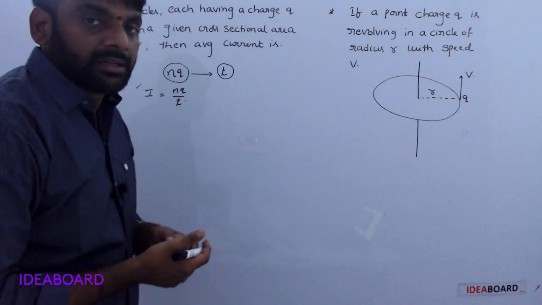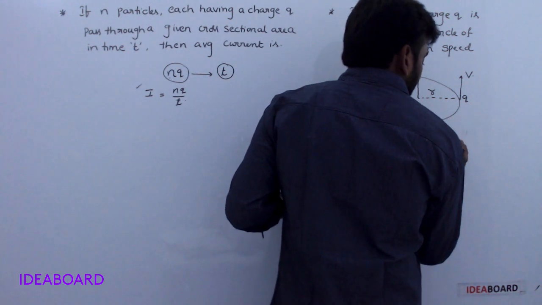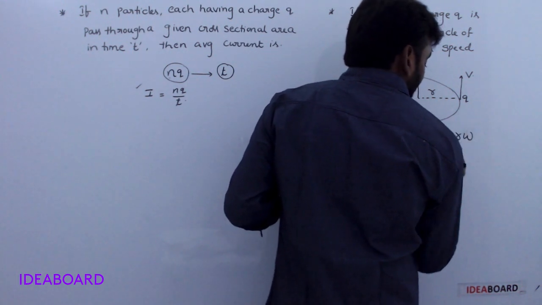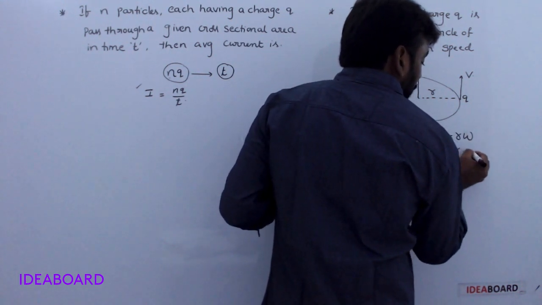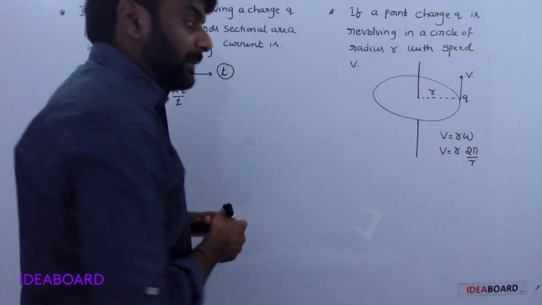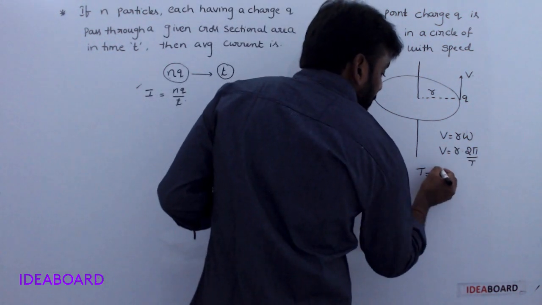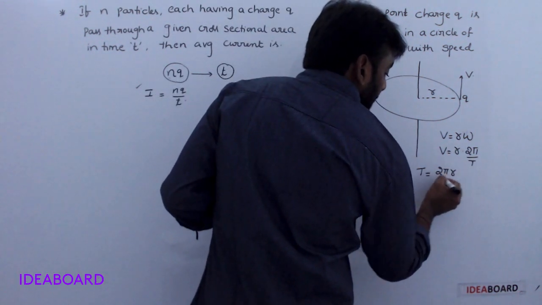That time is nothing but the time period. You know this formula, v is equal to r omega, where omega is 2 pi by T. Now time is equal to 2 pi r by v.